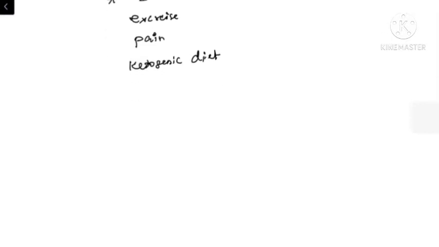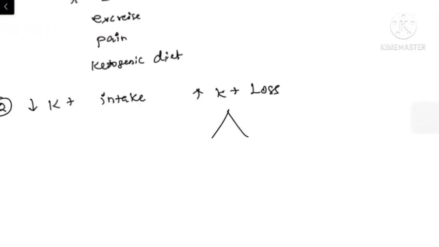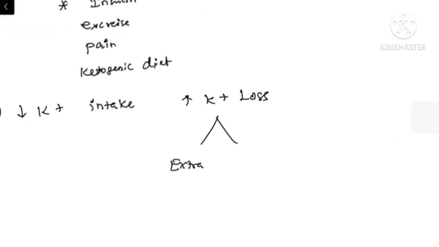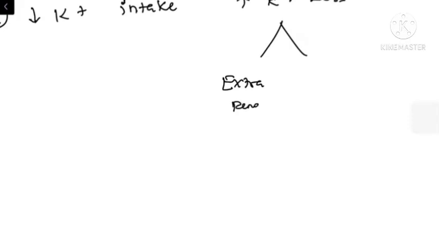So next we will discuss the persistent hypokalemia, which is reported in most of the inpatients. So what is causing the hypokalemia in these patients? In these patients we can explain the hypokalemia by three different mechanisms. One is decreased potassium intake, or it can be because of increased potassium loss. This increased potassium loss can be extrarenal or renal.